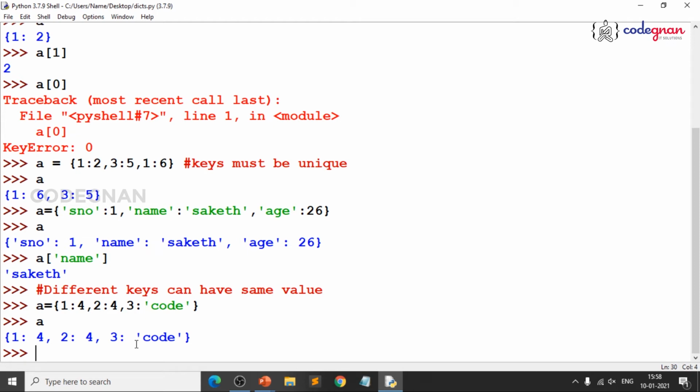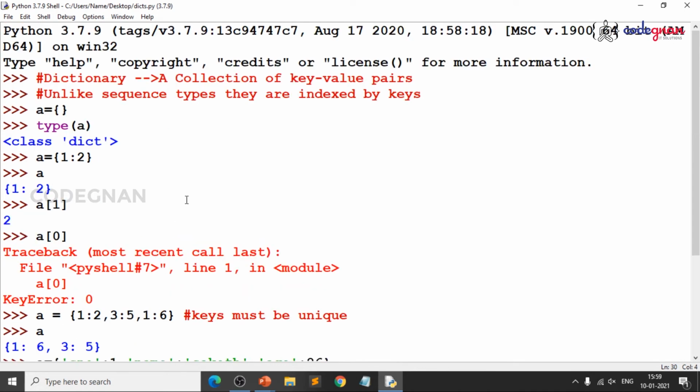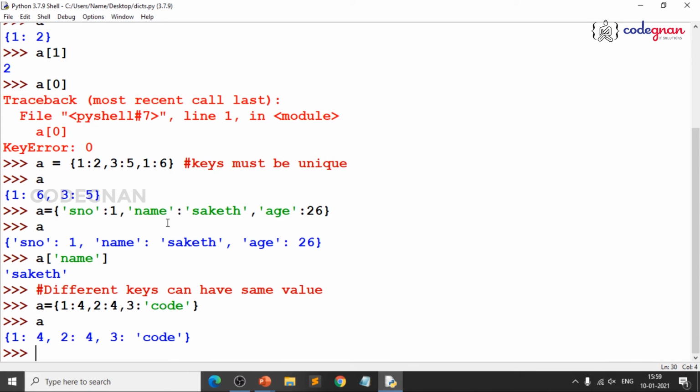But generally people do not prefer the same value. If you are having the same value, you can just take it. It is not mandatory to have the same value. So, keys must be unique. That is a very, very important point, because generally if you go to any web page, it will be JSON data, that is JavaScript Object Notation.